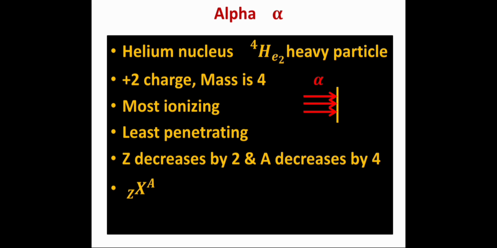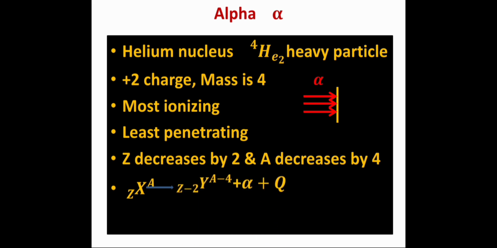If we are having a radioactive element X with charge number Z and mass number A, if this nucleus emits an alpha particle or it undergoes alpha decay, what happens?